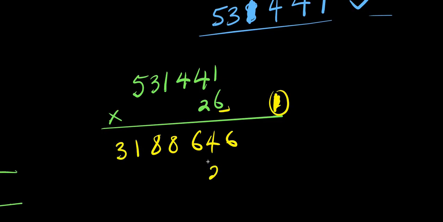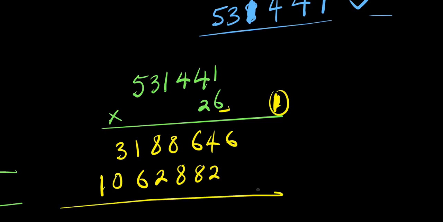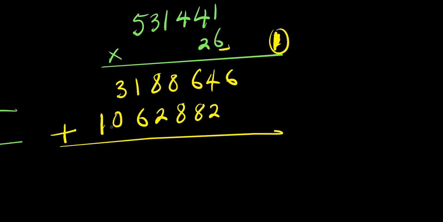2 times 1, 2. 2 times 4, 8. 2 times 4 again, that is 8. Then 2 times 1, 2. 2 times 3, 6. 2 times 5, you have 10. So the next thing you're going to do will be to add up. Let's add up these two numbers together.